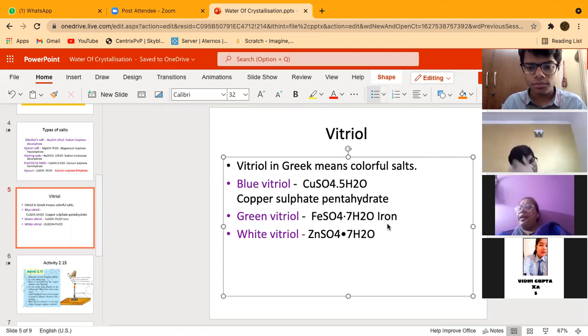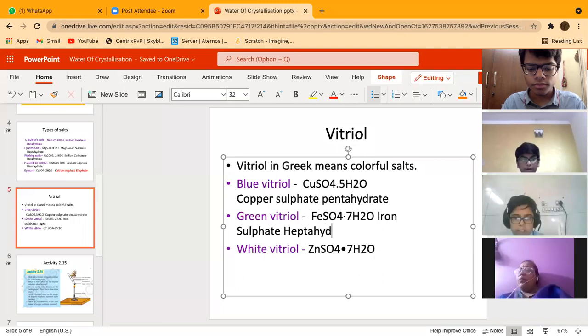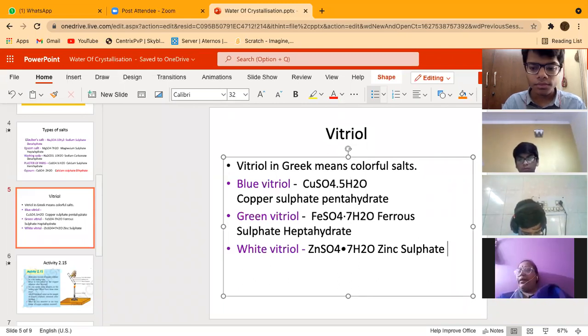Same way, we have green vitriol because it is green in color. You know, we have done it in the decomposition reaction also. What is the chemical name? Ferrous sulfate, not iron sulfate. We will write ferrous sulfate heptahydrate, right? Iron is the common name, but the IUPAC name is ferrous. Ferrous sulfate heptahydrate. Why? Because 7 water molecules are there. So please correct it, beta. Ferrous it should be, right?